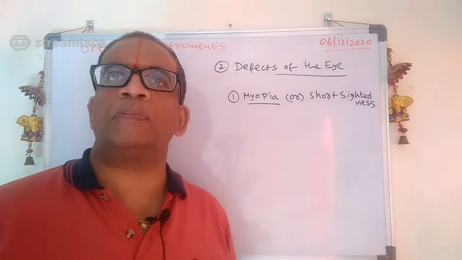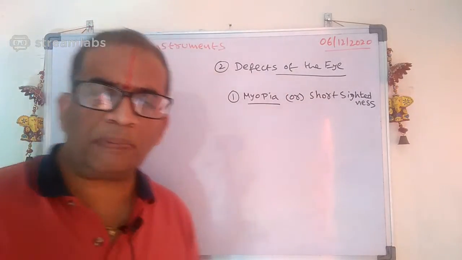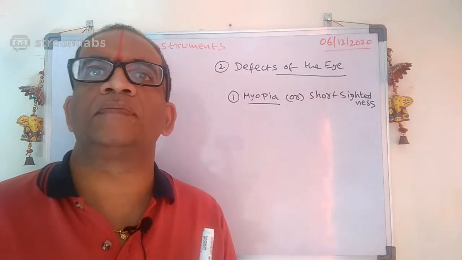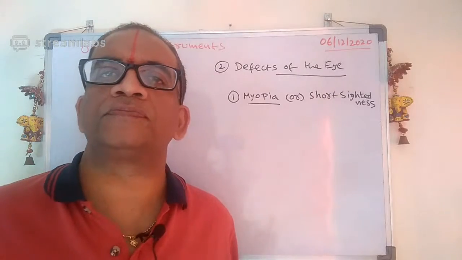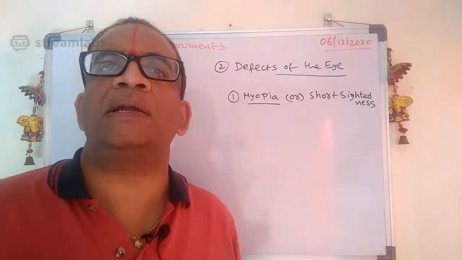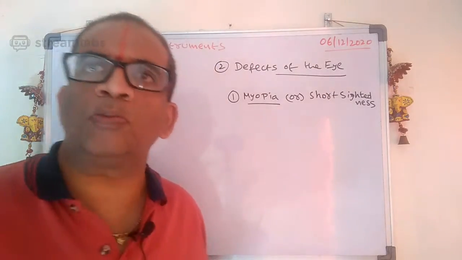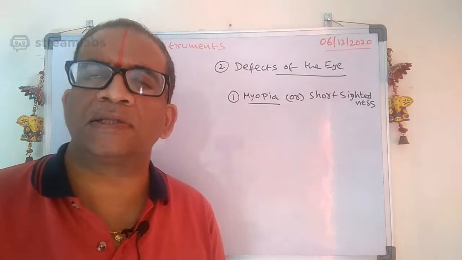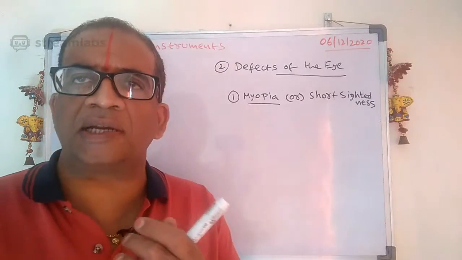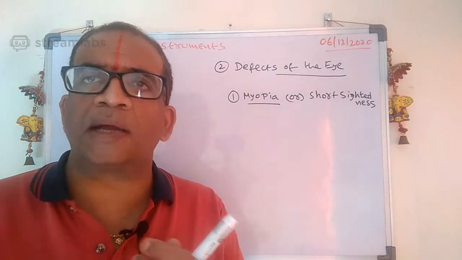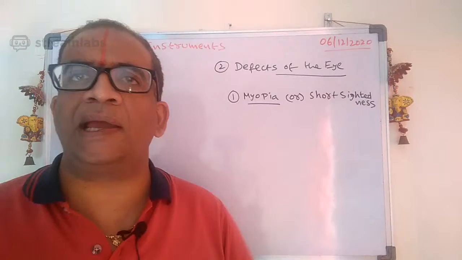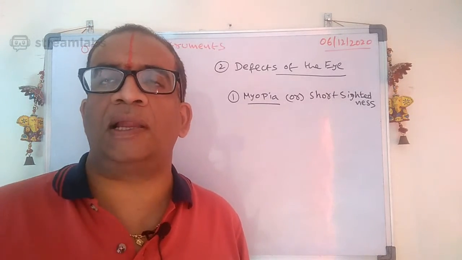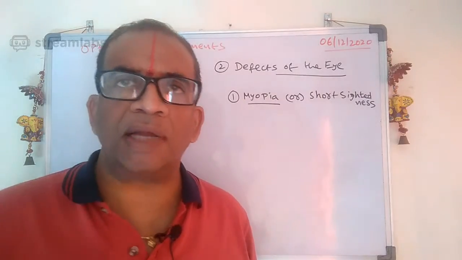Why does myopia occur? Myopia occurs because of the extension of the eye lens. Dheerajeshwar, good morning. Okay, I did not see the chart clearly here. See carefully. Extension of the eye lens means more focal length.